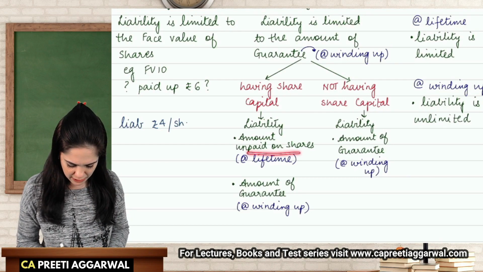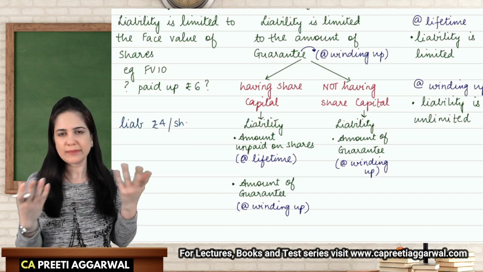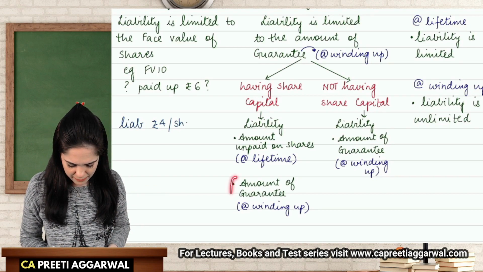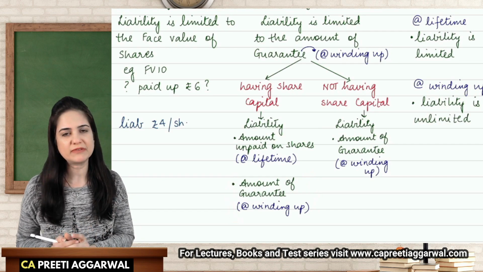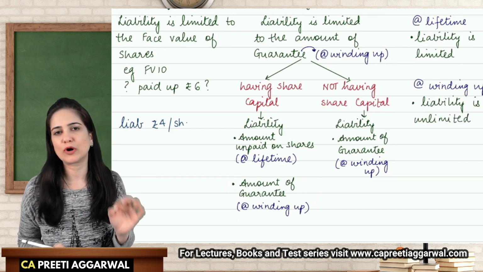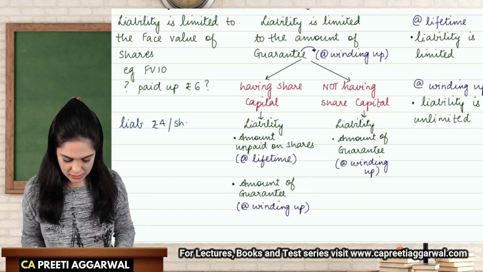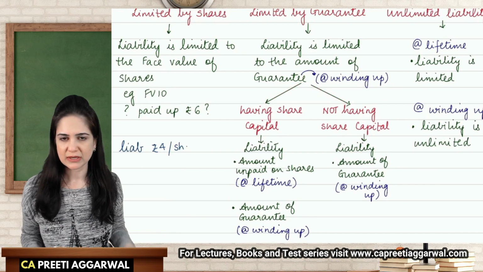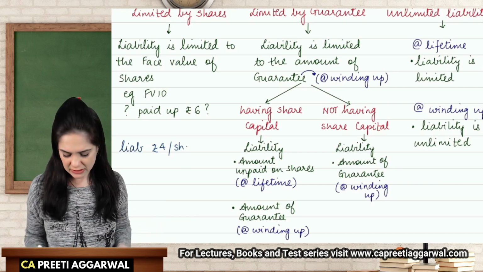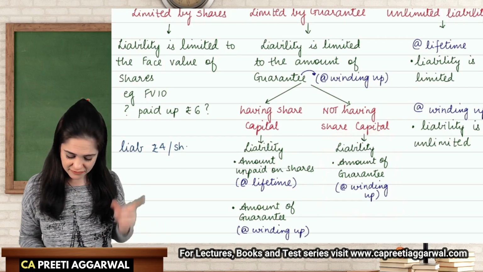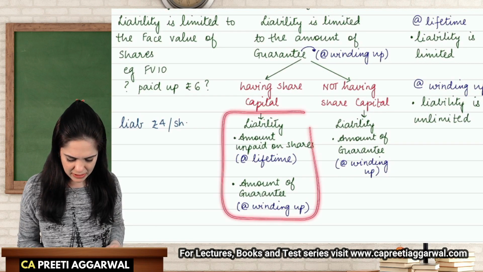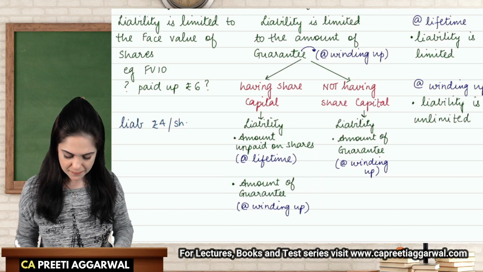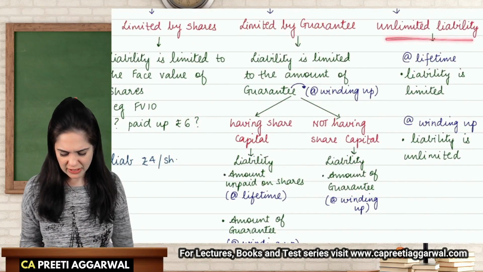One is the amount unpaid on shares, which can be called up anytime during the lifetime. And the second amount will be the amount of guarantee. This is the second liability, which can be called up only at the time of winding up. So these companies may have share capital, they may not have share capital. If they don't have share capital, there is just one liability. If they have share capital, then they are liable not only for the amount unpaid on shares, but also for the amount of guarantee. We may also have unlimited liability company.